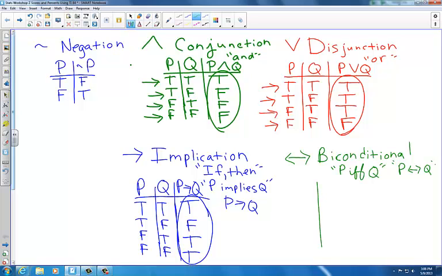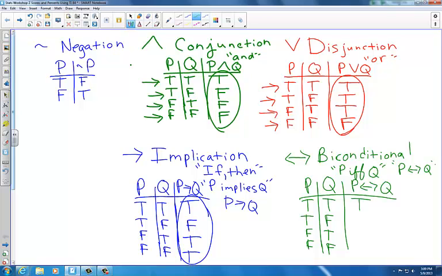We'll define it again with a truth table. Here's proposition P, proposition Q, and here we have the statement P if and only if Q. So we'll set up column P, column Q, and like we did before, we'll evaluate each statement. So when P is true and Q is true, P if and only if Q is also true.